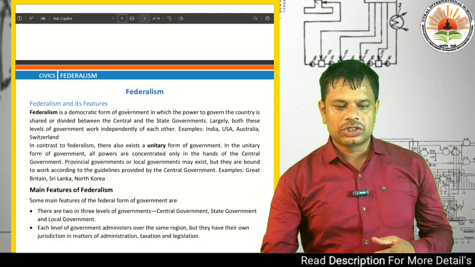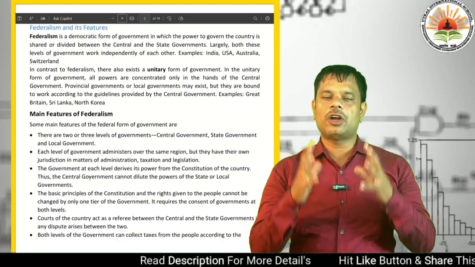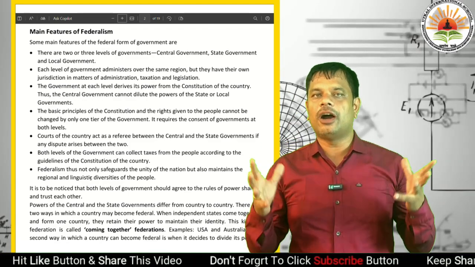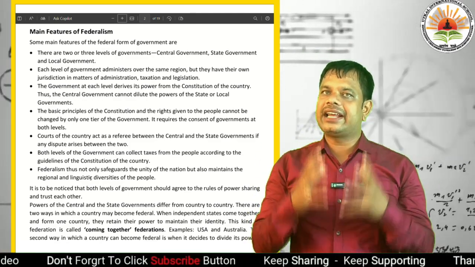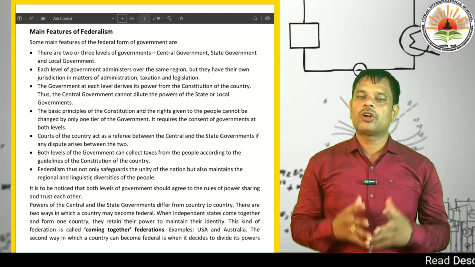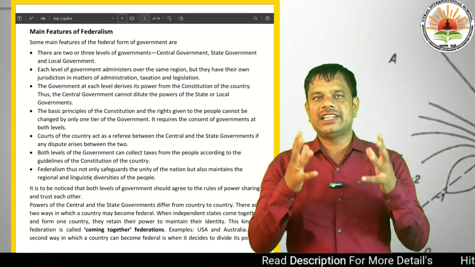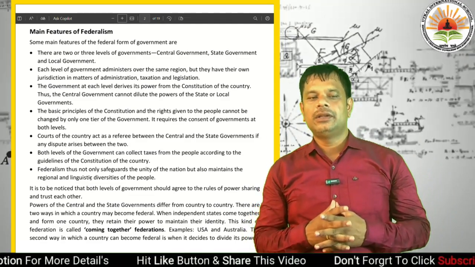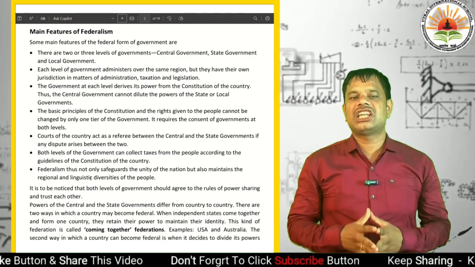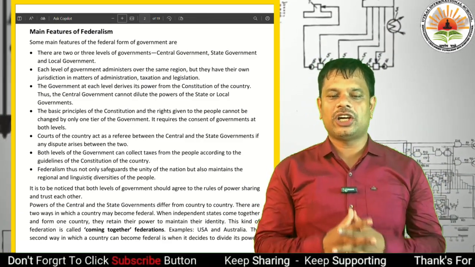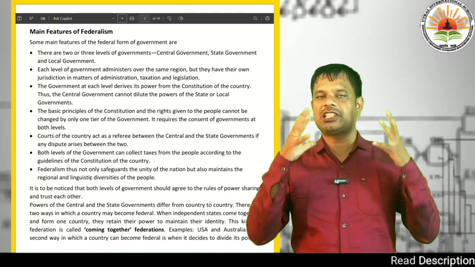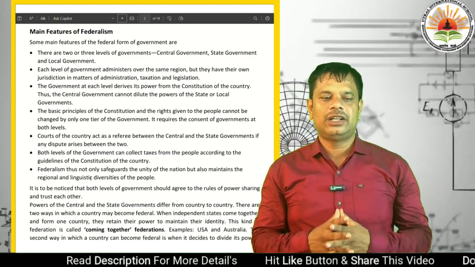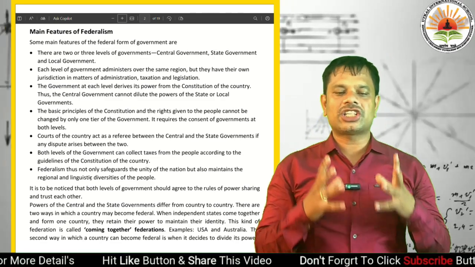Some main features of the federal form of government are: first, there are two or three levels of government. For example, there is a central government, state government and local government in the federalism process. Each level of government administers the same region, with a specific area to govern.